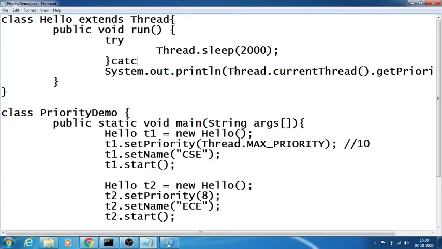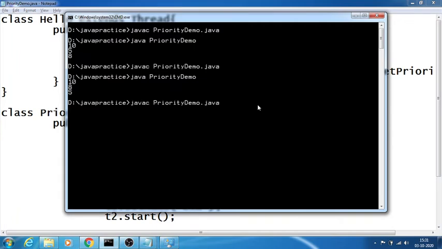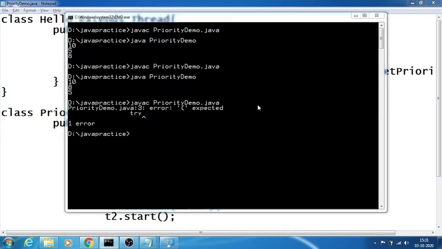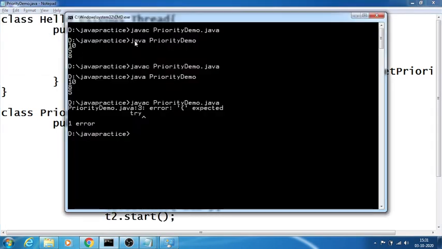So try catch InterruptedException, I just keep it empty because I don't want to give any message. If you want me to explain exceptions, please watch my earlier videos on the exception concept. Thank you. We just try to run the program, and okay, I did not keep any braces here, sorry, typo.